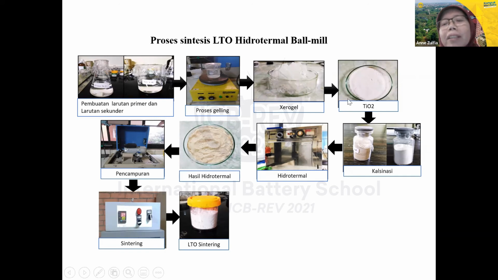Then we have the gel, we have the titanium dioxide, and we have to calcine this powder. Then we have this powder, and then we do the hydrothermal, and this is the result of the hydrothermal of the LTO. Then we mix them in the ball mill with other doping materials. Then we sinter, and then we have this anode material.